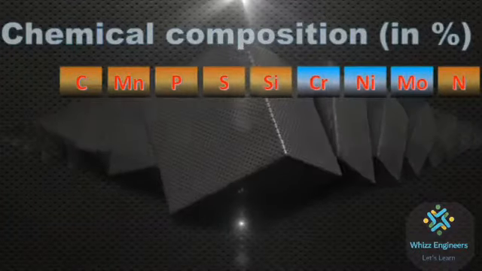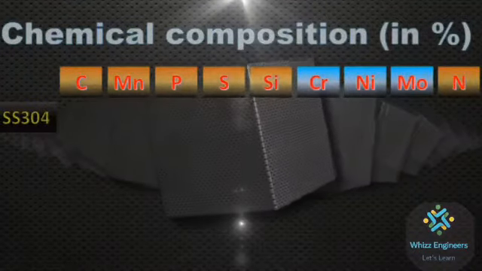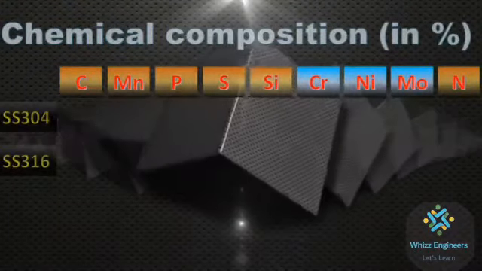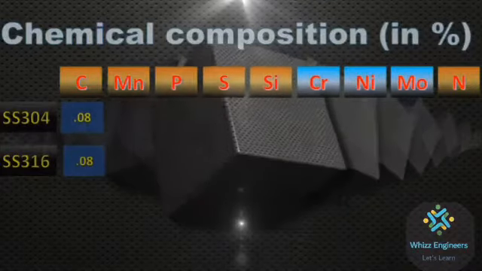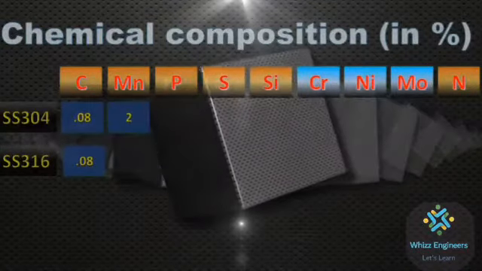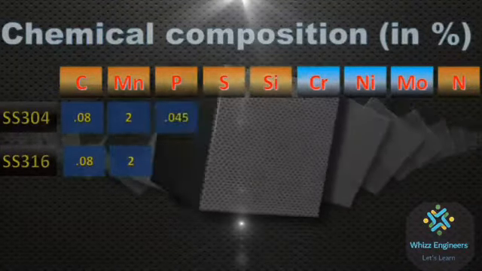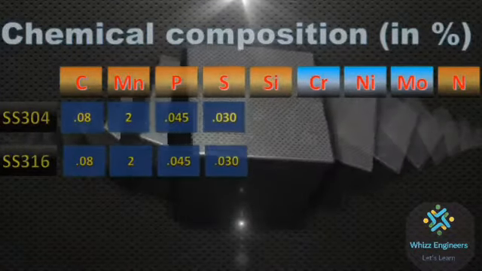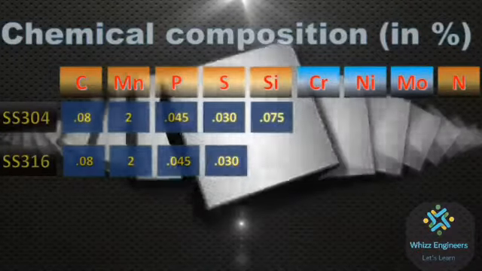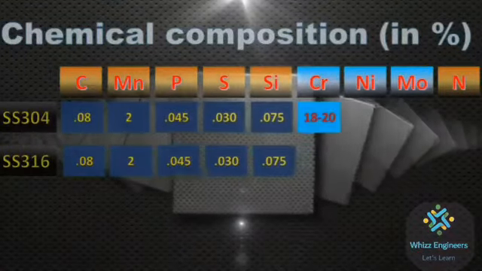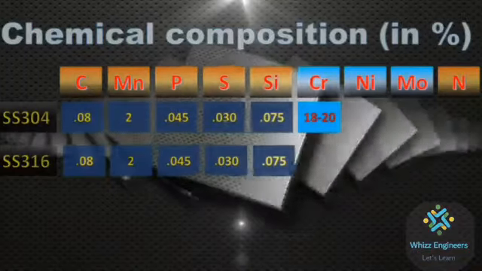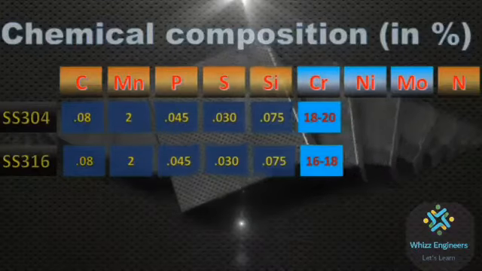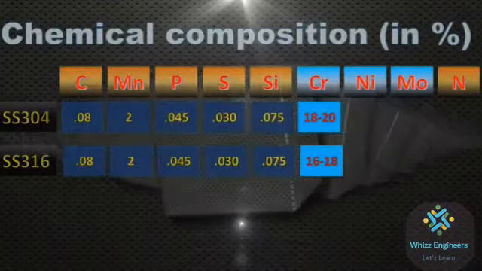So if we see the chemical composition of SS304 and SS316, carbon is 0.08% in both the grades, manganese 2%, phosphorus maximum 0.045, sulfur 0.03 in both the grades, silicon 0.075 in both the grades, chromium is 18 to 20% in SS304 and 16 to 18% in SS316.